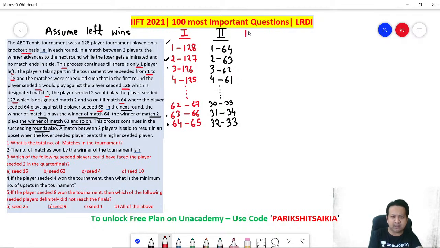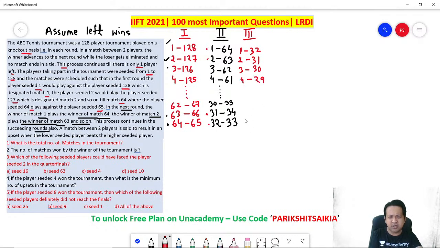So let's write down round 3. What is happening in round 3? Every time left hand side wins. So remember, first match, 1 is winning. Who is winning in the last match? Let's say 32. So 1 versus 32. Similarly, second match winner is 2. Remember, left hand side winning is my assumption. 2 versus 31. Similarly, 3 versus 30, 4 versus 29, and so on.